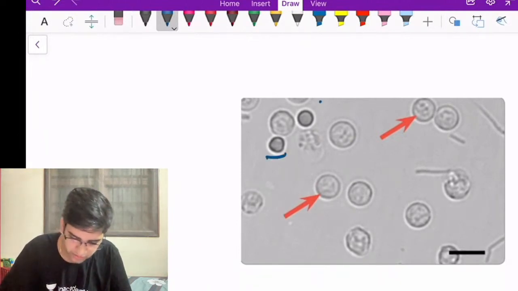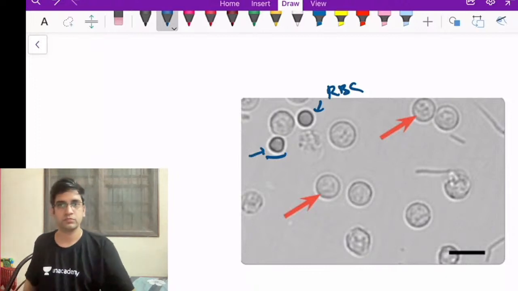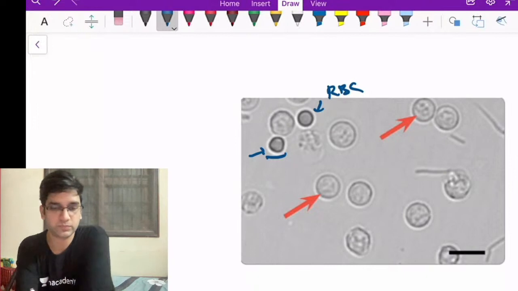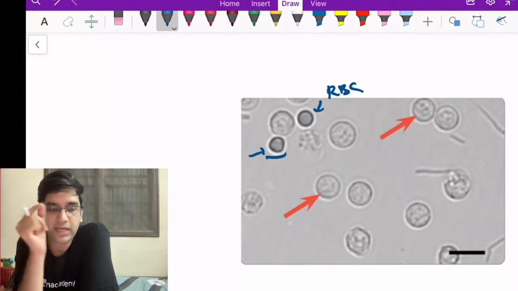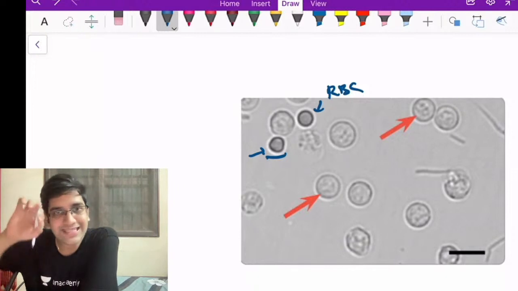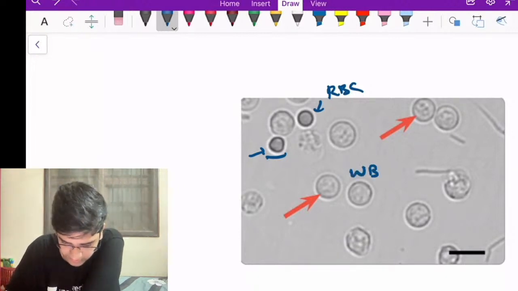What are these? Again, for comparison, these are my RBCs. Again, these are urine microscopic findings. What do you see here? Perfect. That's a WBC, right? They are unstained cells. I won't have staining in urine microscopy. These are unstained, but you can see inside the cell there is some irregularity. All these are my WBCs.